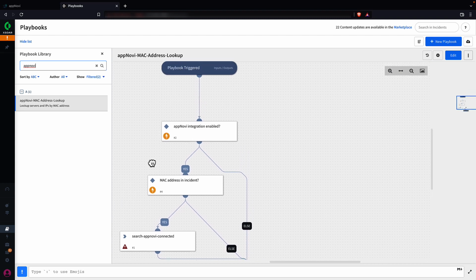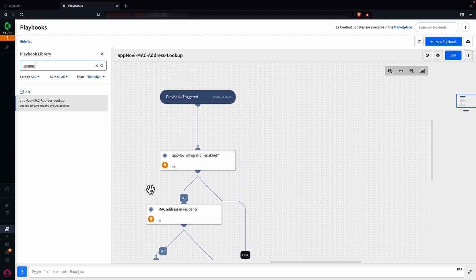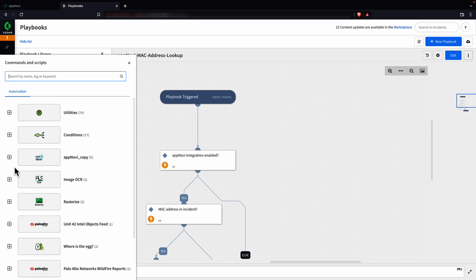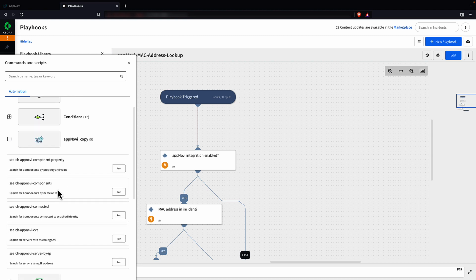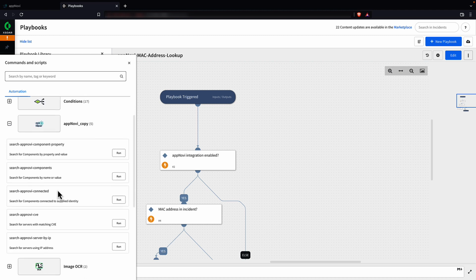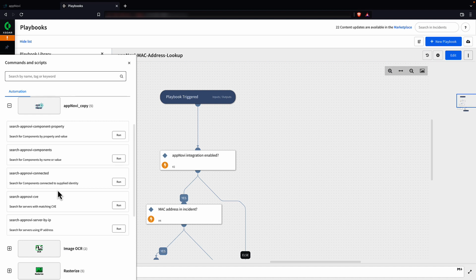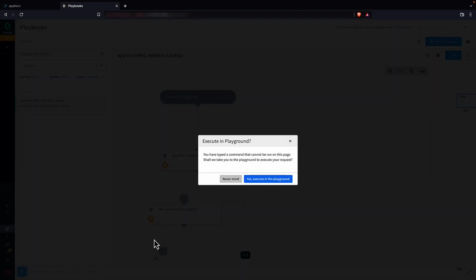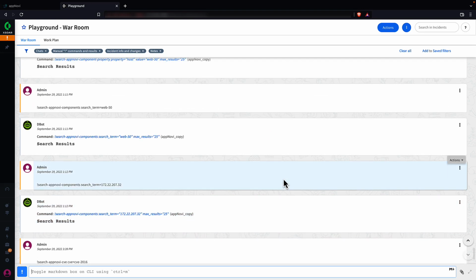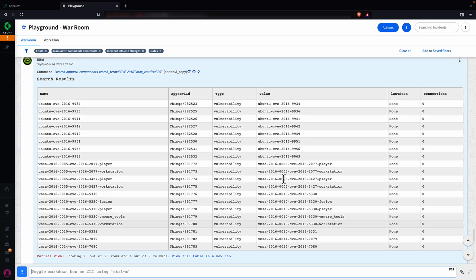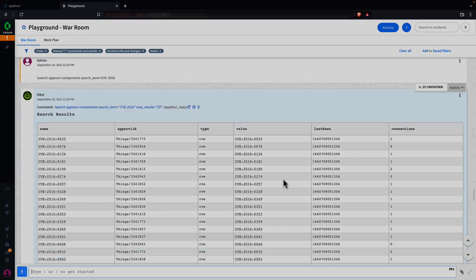Let's take a look at a few examples. If we go to commands, we can see a few options. We can run simple searches without any proprietary query language to understand assets, CVEs, and connections. Pairing the visualization capabilities of appNovi with Cortex XDR, risk and attacks are more effectively communicated. The result for enterprise security teams are attack surface identification and mapping, vulnerability prioritization, and efficient non-disruptive incident response.